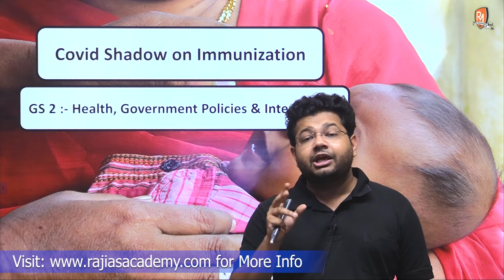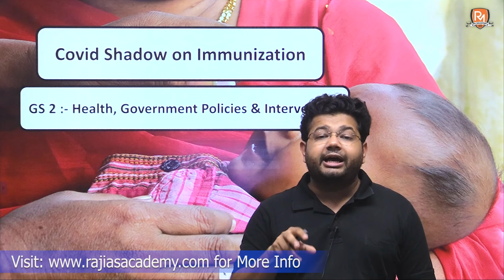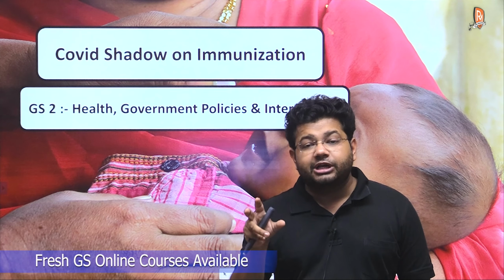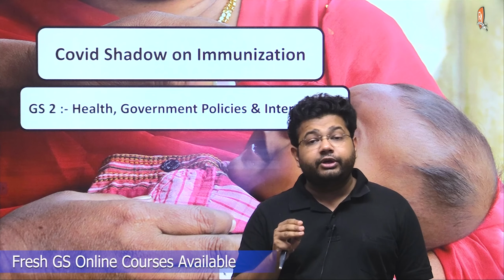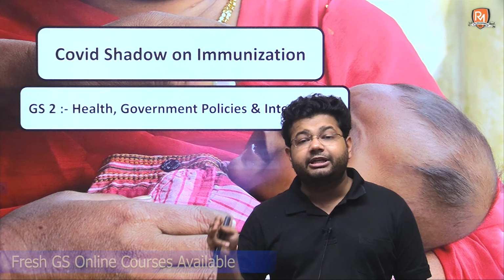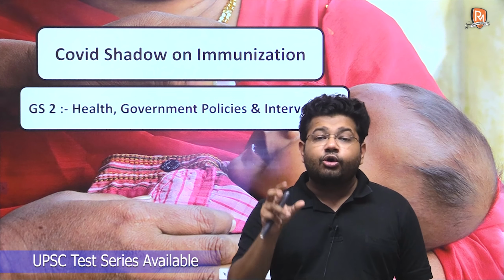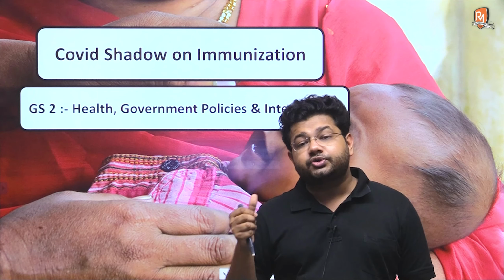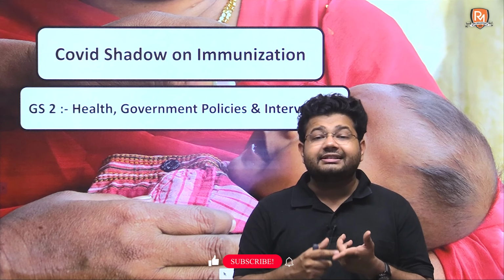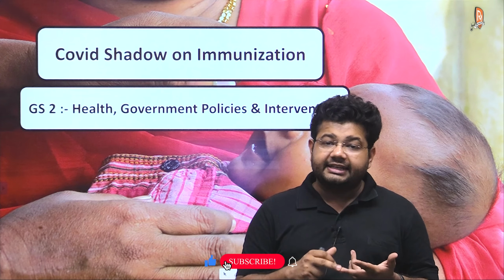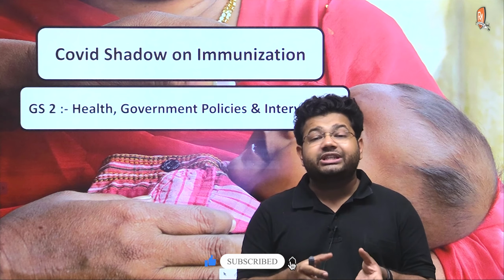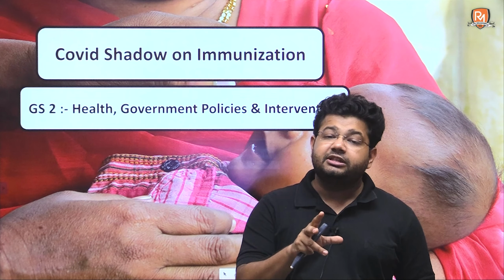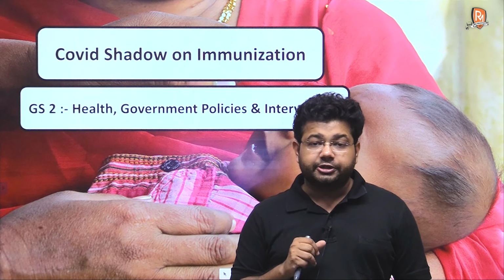Then we are going to see what are the initiatives taken by India with respect to immunization programs. Then we are going to see how India has been able to achieve this feat of 100 crore vaccination doses. Then we are going to see what are the supply side things that India has done, and with respect to development of vaccines, what has been the role of India throughout the world.